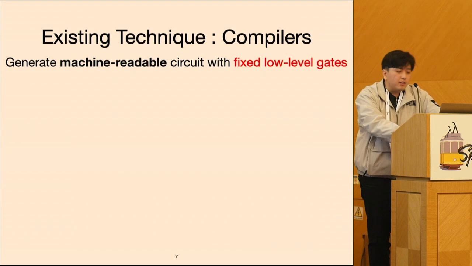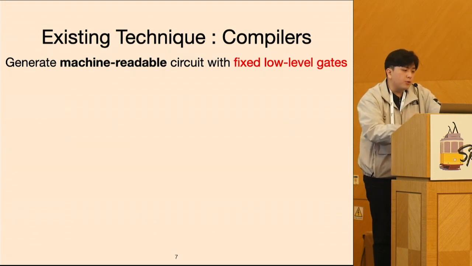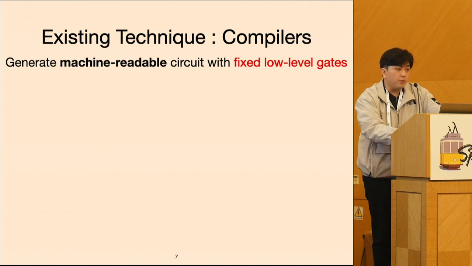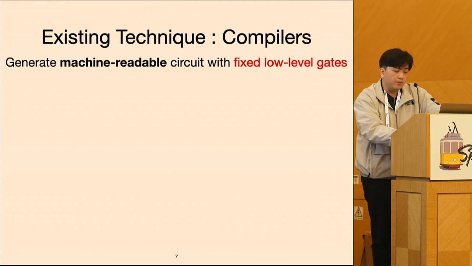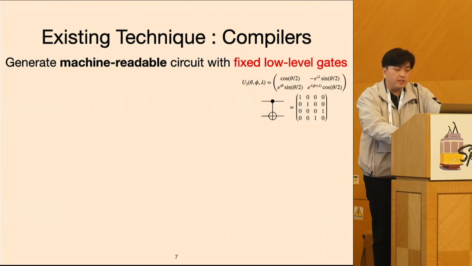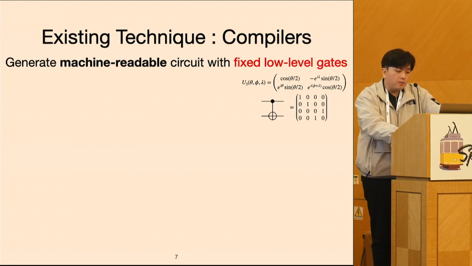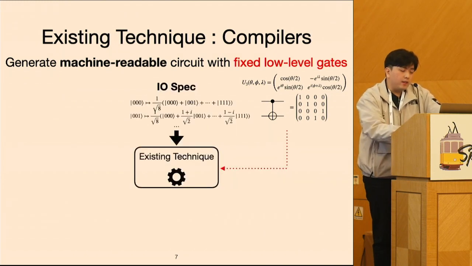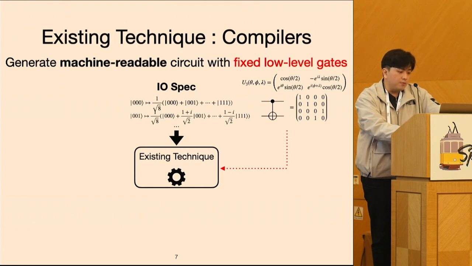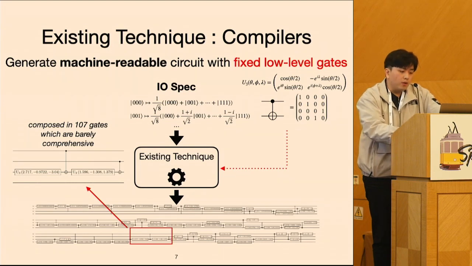Indeed, there already are techniques that produce a quantum circuit when an I/O specification is provided. However, we would like to say such techniques are presented as compilers, a means of generating only machine-readable circuits from fixed global-level gates that only a computer can directly process. For example, consider gates named U3 and CNOT, which are among the choices for such low-level gate sets. When the existing compilers are fed the I/O specification of 3-qubit QFT, the compiler gives a circuit, but a barely comprehensible one, as it is inflexibly composed of a massive amount of low-level gates.